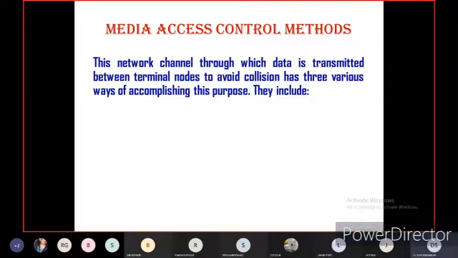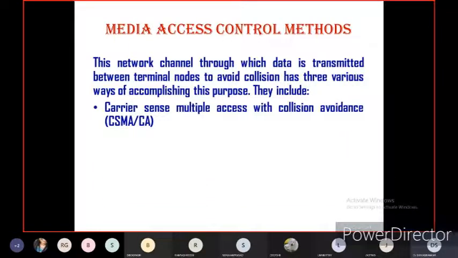Media access control manages the channel through which data is transmitted between terminal nodes to avoid collision. There are three various ways of accomplishing this purpose. Media access control usually avoids data collision in the network or channel.